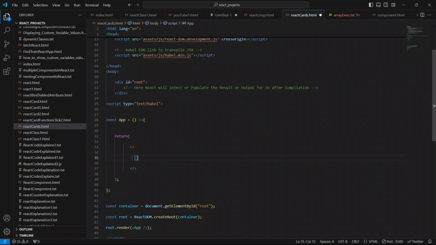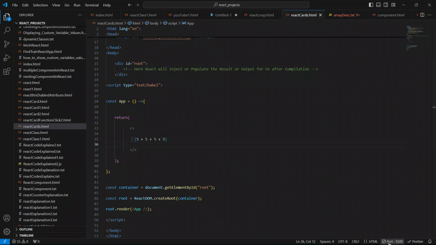So I'm going to perform a simple calculation: 5 plus 5 plus 5 plus 5. Ideally we should be getting 20 if everything is working fine. Now just save your code, dispose this port, and go live.